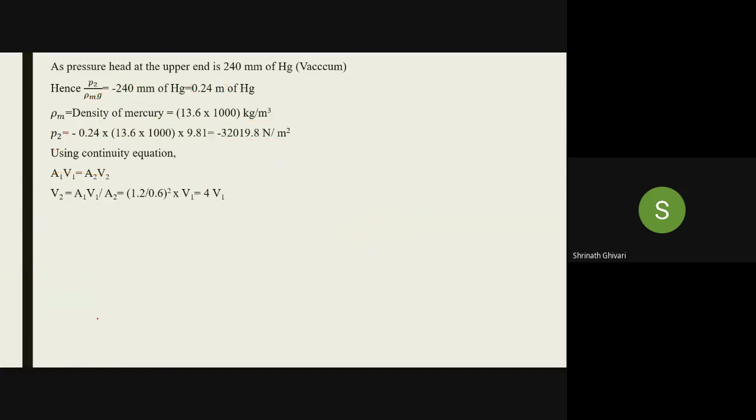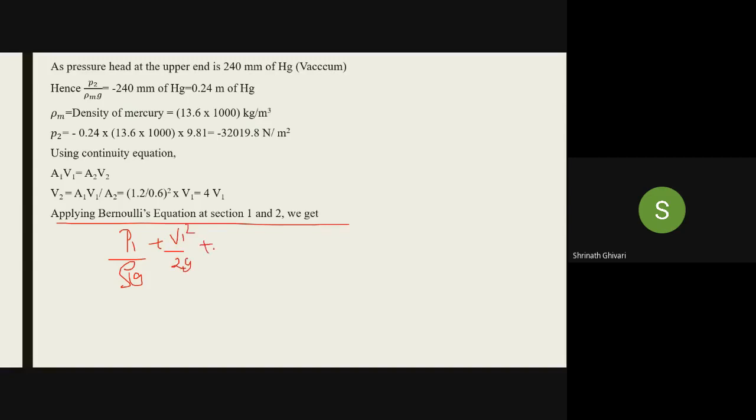So by applying Bernoulli's equation, which equation are we going to use here, real fluid or imaginary ideal fluid? P1 by rho g plus V1 square by 2g plus Z1 equals P2 by rho g plus V2 square by 2g plus Z2 plus HL. This is for the real fluid. Calculate and let me know the answer.